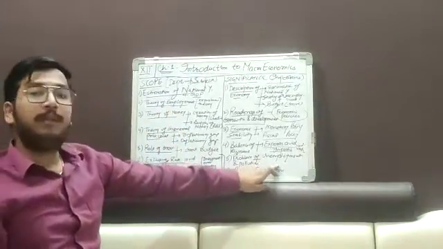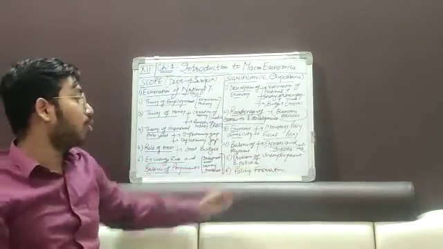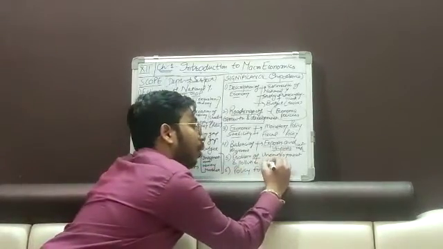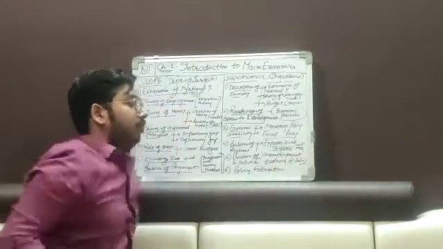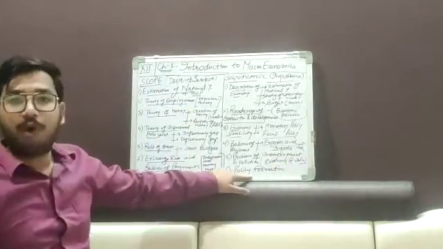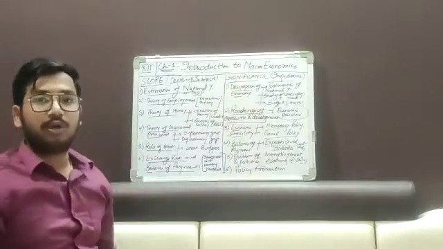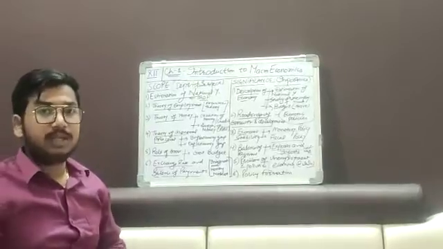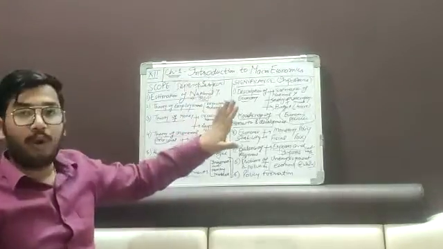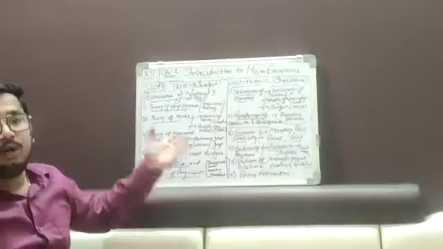The problem of unemployment and pollution. Pollution also is a problem of the economy as a whole. Okay. Now next is policy formation. Policy formation also comes under macroeconomics. This is all about macroeconomics, the introduction to macroeconomics. Now take a look at these and note the points.